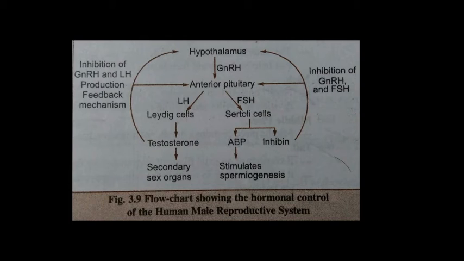Okay. FSH stimulates Sertoli cells to secrete some factors which help in spermiogenesis, whereas LH acts on Leydig cells and causes secretion of androgen or testosterone from the testes. Okay. So beta, this is all about the hormonal control of the human reproductive system during the process of spermatogenesis. I hope you understand this. Now we are going to the structure of sperm.